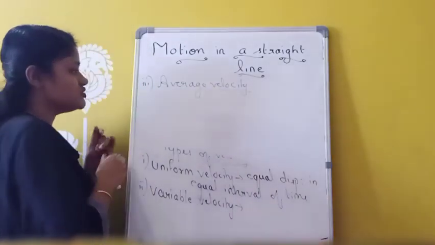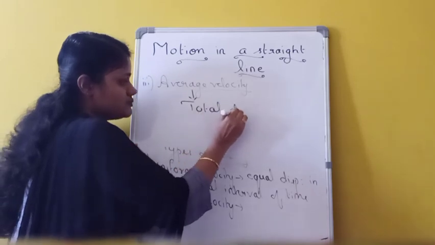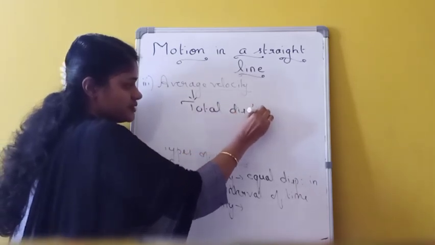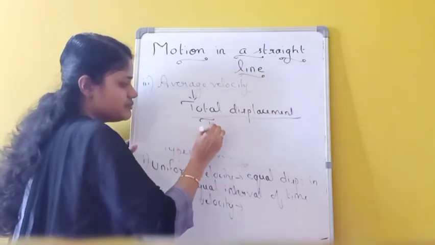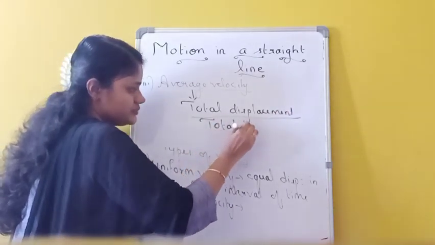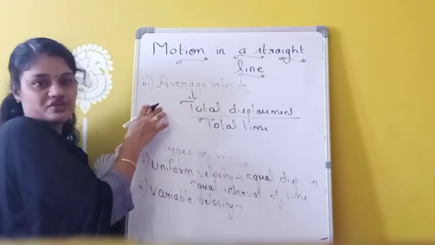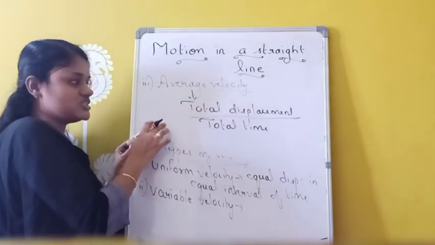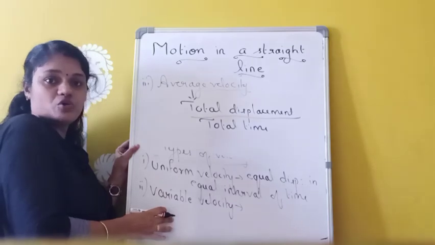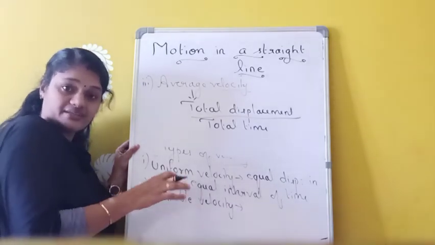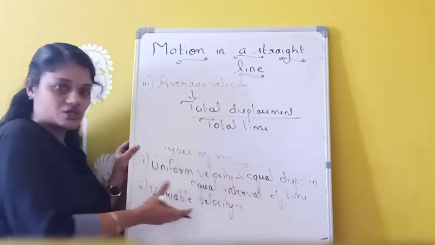So this average velocity is given by the ratio of total displacement divided by total time. Total displacement divided by total time. So whenever a body is moving with a variable velocity, at that time we have to find average velocity, and it is given by the ratio of total displacement and total time. And what is variable velocity? A body is said to be at variable velocity if either its speed changes or its direction changes. Speed means the magnitude of velocity.